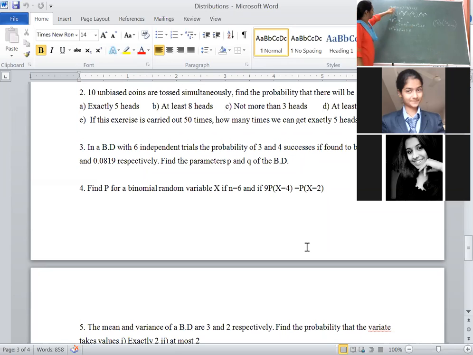Again I am repeating this. Whatever cancels on the left hand side and right hand side, cancel it out. Finally, the remaining terms are 9p square is equal to q square. Q square can be written as 1 minus p whole square. This is the (a minus b) whole square format. That's why you have to write a square plus b square minus 2ab. Here 9p square is on the left hand side, and p square on the right hand side. Take it on LHS: 9p square minus p square becomes 8p square. Then minus 2p, if you take it on LHS, becomes plus 2p. Here plus 1 on the right hand side, take it on LHS, then minus 1.